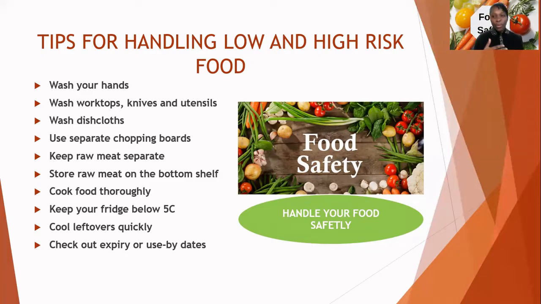From the standard, it is advisable that the raw meat is stored at the bottom, while the ready to eat food is stored at the top.